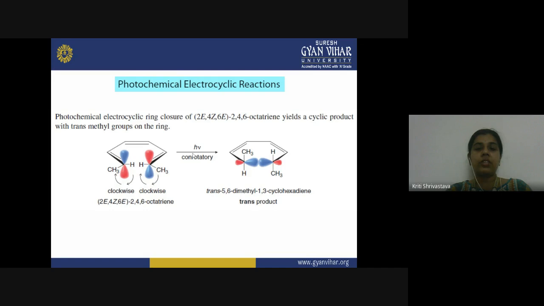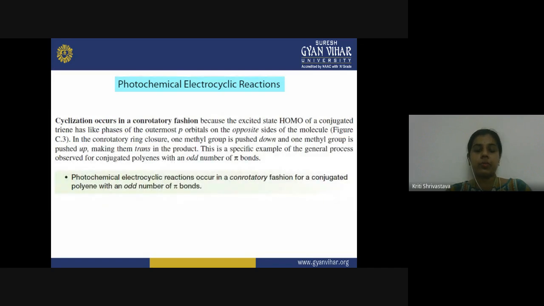Here the h nu is mentioned, which shows the photochemical condition, and the direction of orbital rotation shows the con-rotatory motion. The cyclization occurs in a con-rotatory fashion because the excited state HOMO of a conjugated triene has like phases of the outermost p orbitals on the opposite side of the molecule. This was shown in the previous figure.